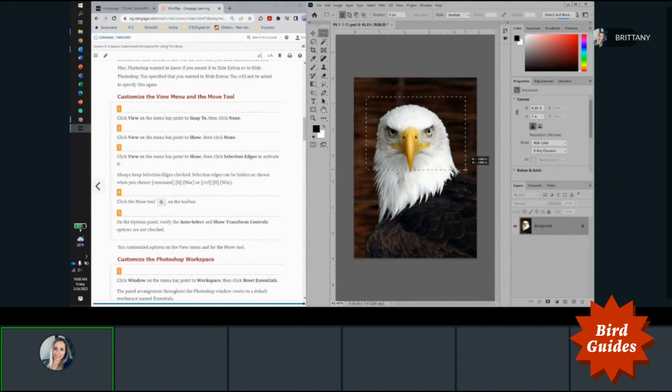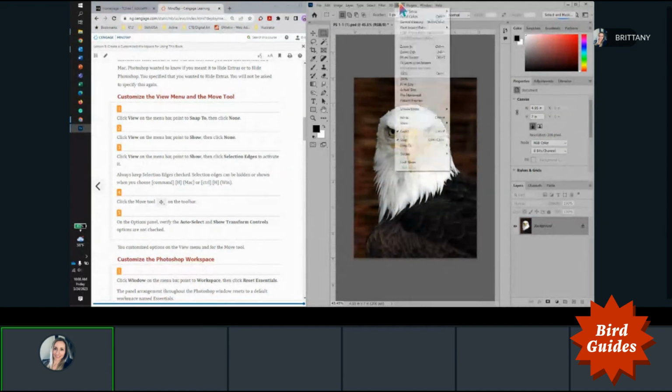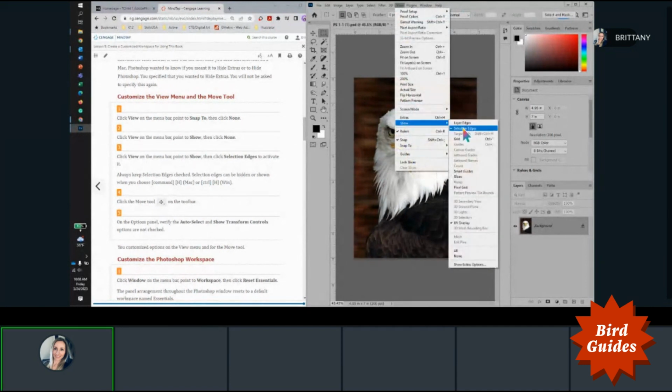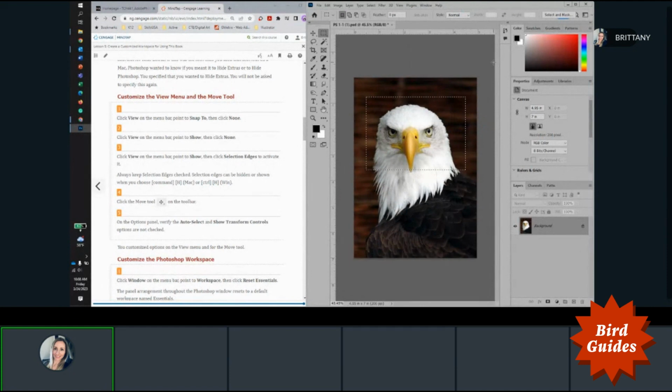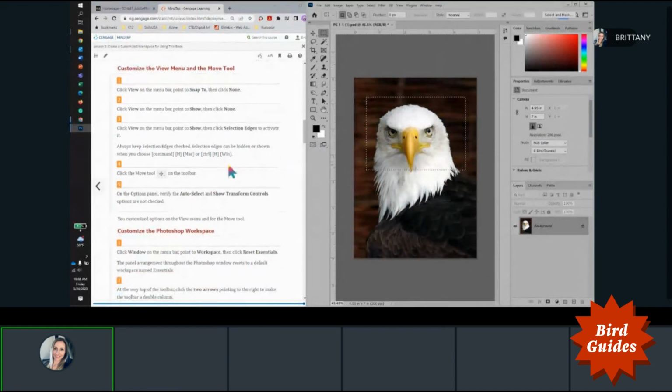So if I select, Control H to hide, View, Show, there it is, Selection Edges. So there are 2 ways to hide and show those.